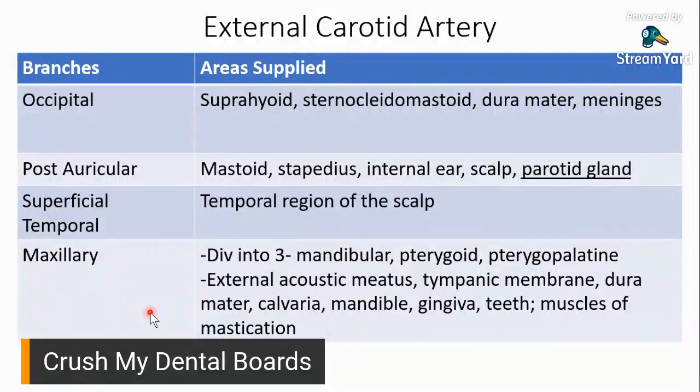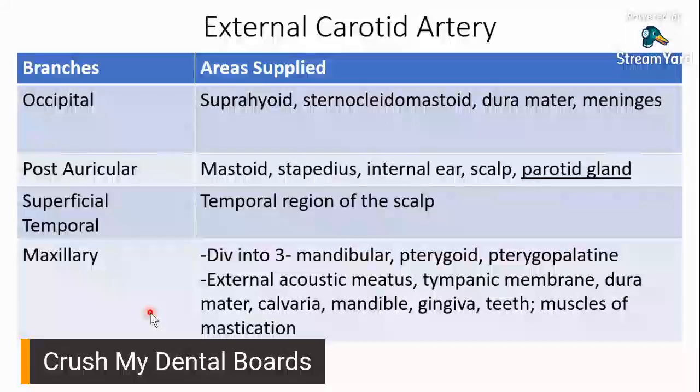Your maxillary artery is, there's a lot to learn. Well, first and foremost, it's divided into 3 parts, or 3 segments, based on location. So you have your mandibular, you have your pterygoid, you have your pterygopalatine.